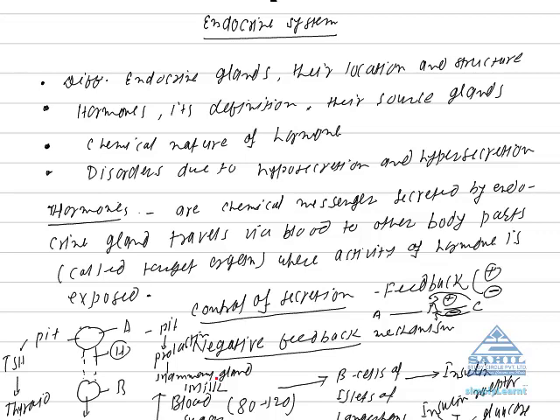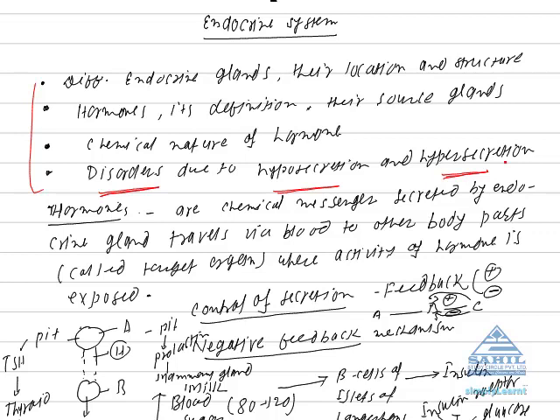In the endocrine system, one should give emphasis on the following aspects: different endocrine glands, their location and structure, hormones, and their source gland, which gland is involved in secretion of which hormone, chemical nature of hormone, whether they are proteins, glycoproteins, steroids, or amino acid derivatives, and especially disorders caused due to hyposecretion, means less secretion of hormone, or hypersecretion, that is more secretion of hormone.